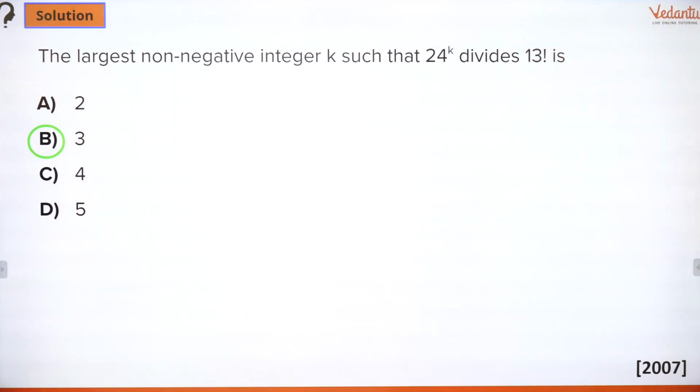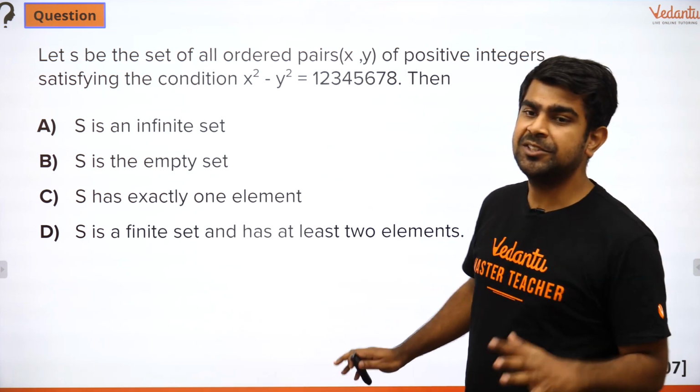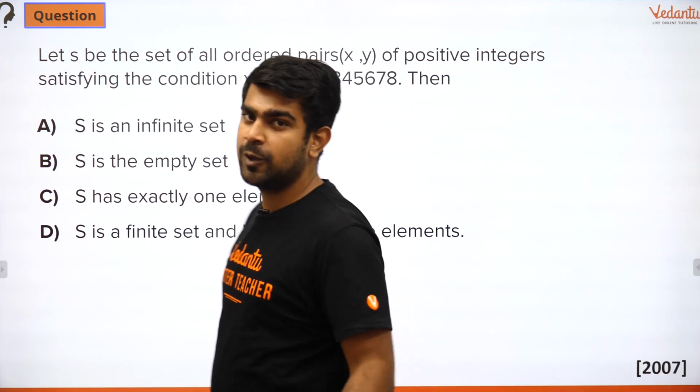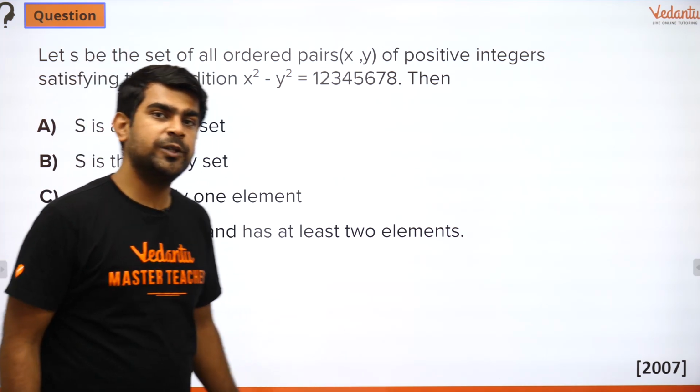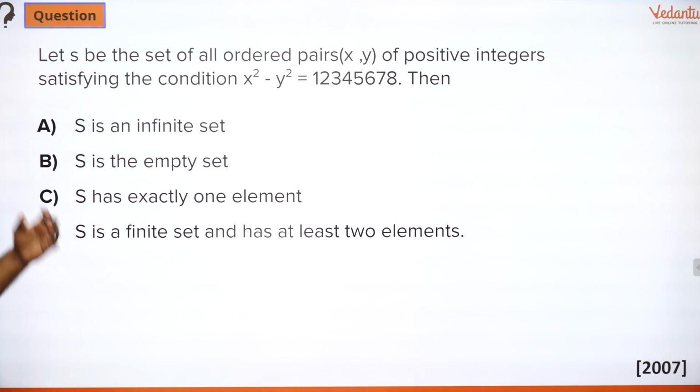Let's see the next one that I have for you, which is on your screen right over here. So this is another easy question, very simple one. You guys need to just go through it and think logically. Okay, let me read it out for you and explain it. So you have set S. Okay, set S, it should have been capital letter because sets are always represented by capital letters. Okay, so this is capital S.